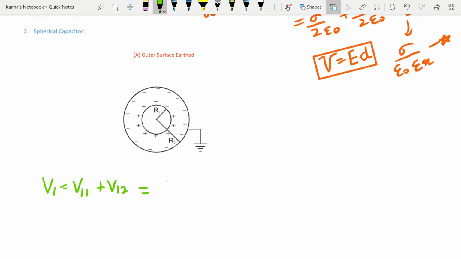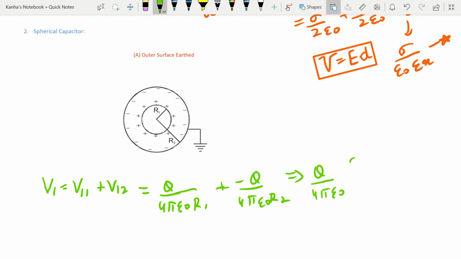If I write this down, it's quite trivial: Q by 4 pi epsilon naught R1 plus minus Q by 4 pi epsilon naught R2, which basically gives you the value Q times (R2 minus R1) by R1 R2. Now that you have the potential V1, and you know that the outer surface is earthed, the potential V2 is equal to 0.